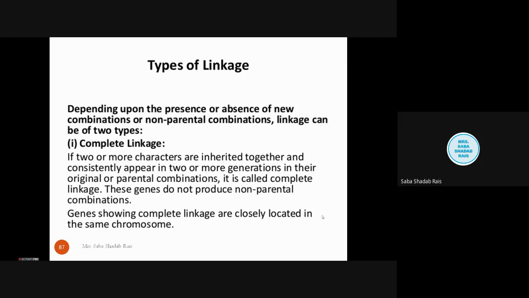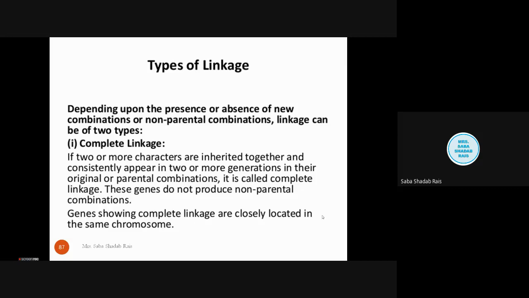If two or more characters are inherited together and consistently appear in two or more generations in their original or parental combination, this is called complete linkage. The point to remember here is that these two characters will always be inherited together.